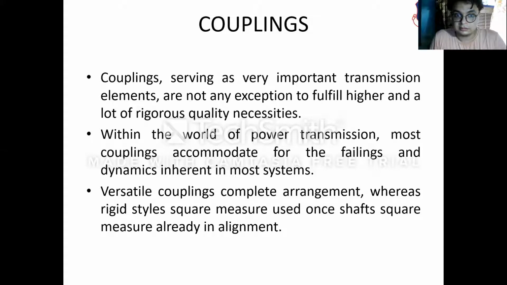in most systems. Within the world of power transmission, coupling is mainly used for the transmission of power, and a majority of the failing takes place because of the coupling dynamic inherent in most systems. Flexible couplings accommodate misalignment, whereas the rigid style is used where the shafts are already in alignment. So yes, these are the two types of couplings.